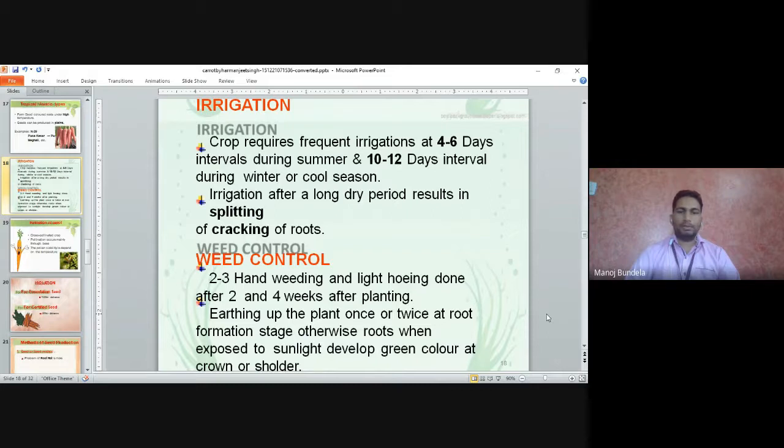Earthing up the plant once or twice at the root formation stage. When root formation is there, at that time we will go for earthing up of the plant, so that the roots will develop properly. If we do not go for earthing up, the plant will fall down, meaning the roots will not develop properly. When roots are exposed to the sunlight, they will develop a green color at the crown or shoulder.